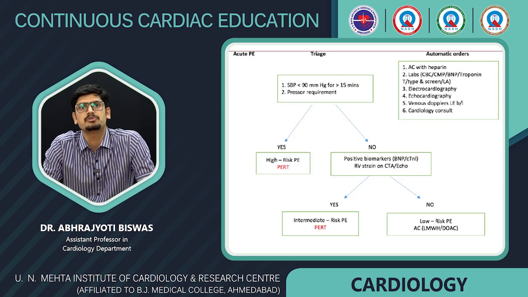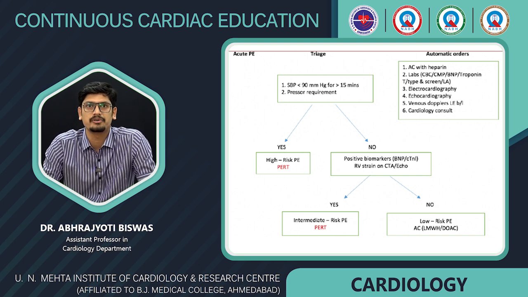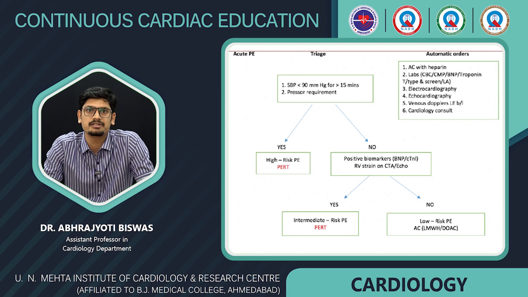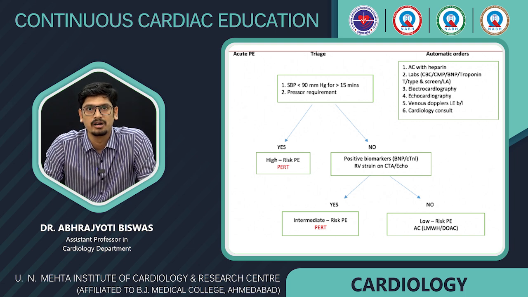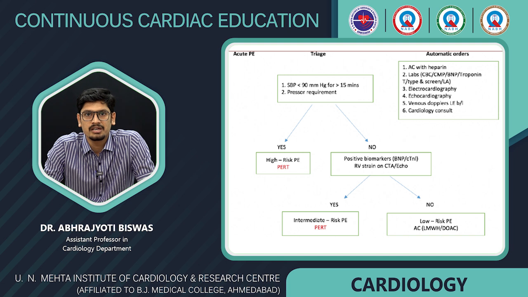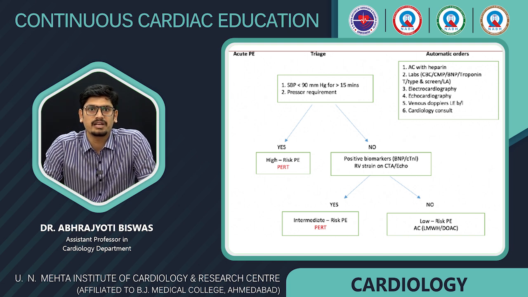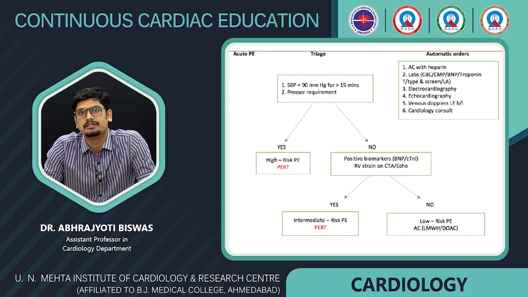So once the patient comes to the emergency, we look for the blood pressure, we look for any requirement of pressors, and if so, then the patient is classified as high risk group and the pulmonary embolism response team is called for. If no, then we look for the biomarkers and RV strain. Again, if any of these are positive, we will stratify it as an intermediate risk PE. If none of the above, then it is a low risk PE.